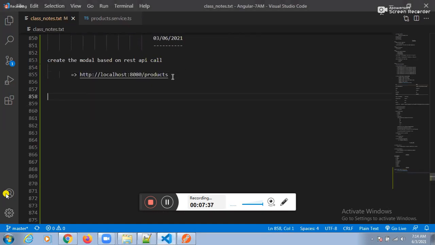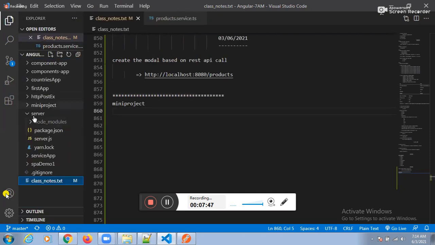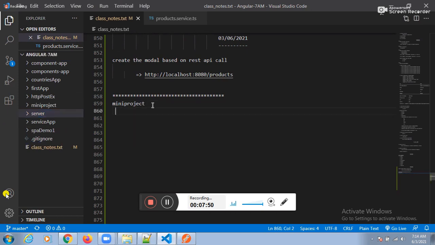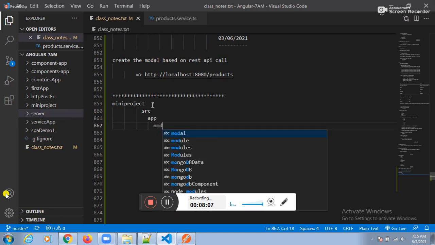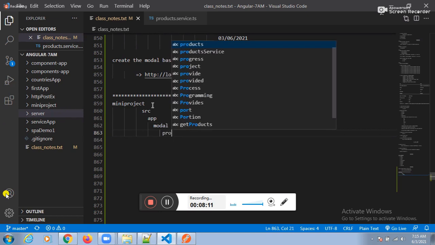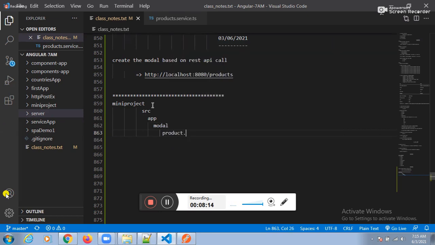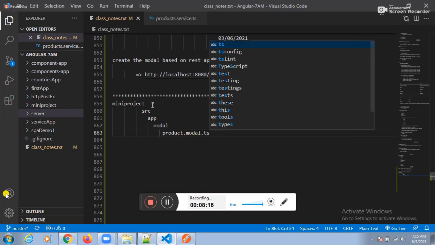See this one here. What is the project name? The project name is the mini project. Under the mini project, which folder? Source folder. Under the source folder, which folder? App folder. Under the app folder, which folder? Model folder. Under the model folder, what you wanted to place? Product dot model dot ts. We need to place the product dot model dot ts.